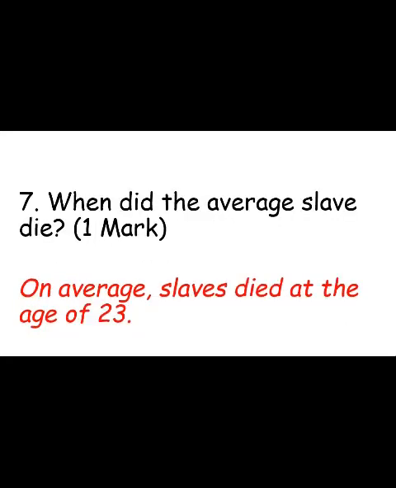Question number 7. When did the average slave die? So on average, slaves died at the age of 23. This does not sound very old at all, and it wasn't. Even though people didn't live as long in history, 23 is still not very old. Now, this is because they were made to work really hard and their bodies tired very quickly. The food that they were given to eat was not the best quality. They were punished quite severely if they did not work hard enough, or if something were to happen, or if they tried to escape, which led to infections, which also meant that the slaves' lives would decrease on average.